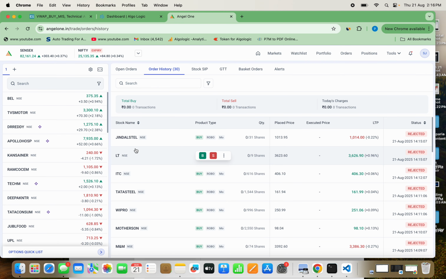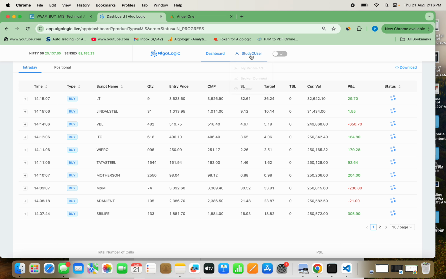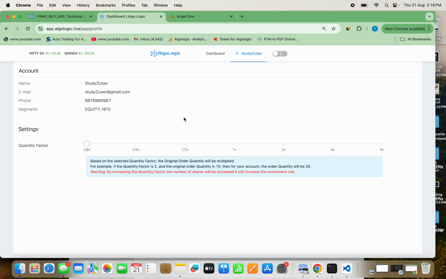Jindal Steel, let's go back. Jindal Steel, see, 31 shares, L&T 9 shares. ITC, before it was 1x selection, that means total 50,000 rupees, 616 shares. So you can see here that anytime, in case you want to reduce or increase the amount, you can always do it. This system is made for you so that you can make any strategy and convert that strategy into live robo calls. Don't you think it is so exciting?